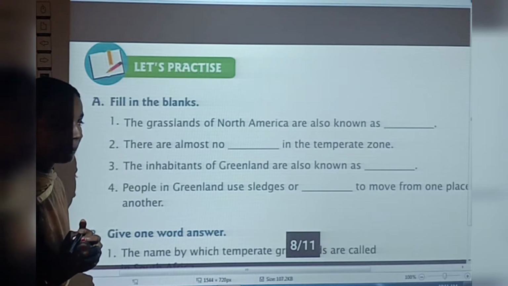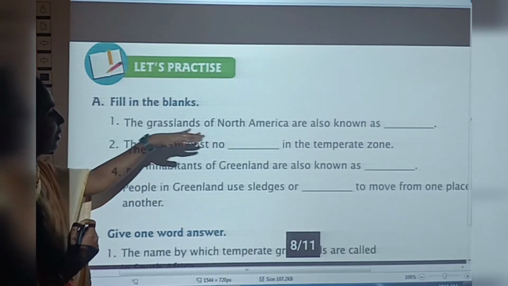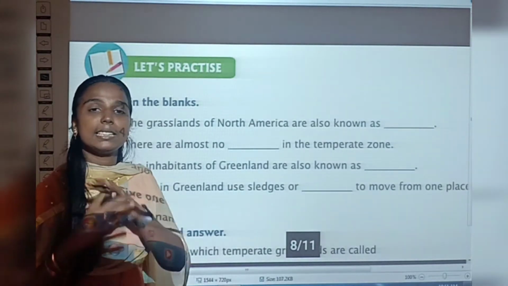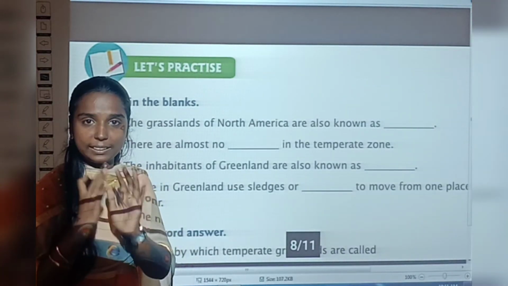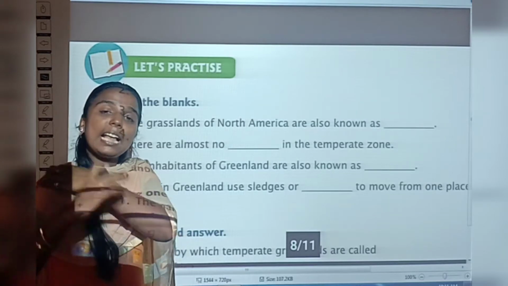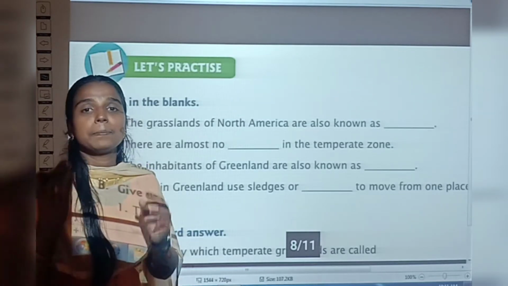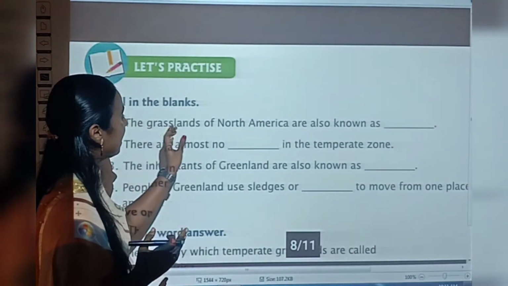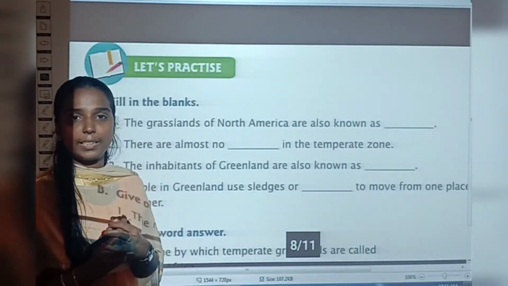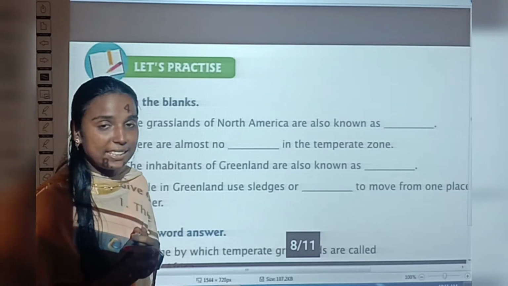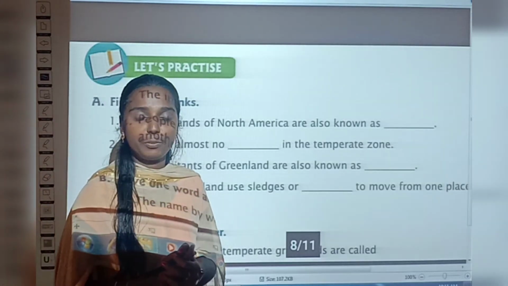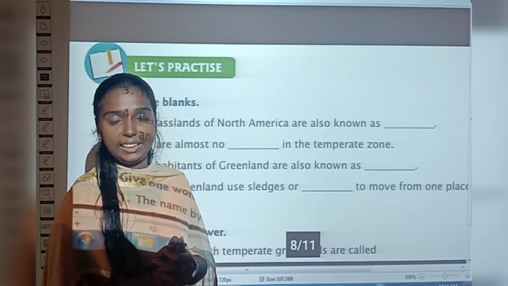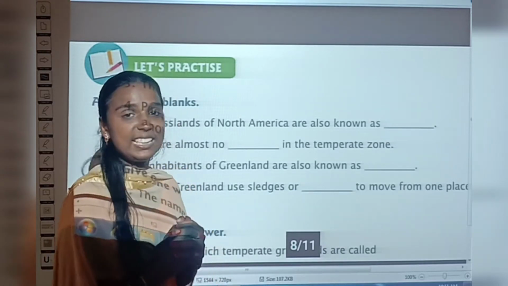See, the grasslands of North America are also known as dash. We know, right? This temperate zone is covered with grasslands only, and in each and every region, these grasslands have a separate name, right? So, the grasslands of North America are also known as what? Yes, prairies. Very good. The spelling is P-R-A-I-R-I-E-S. Right? Prairies.